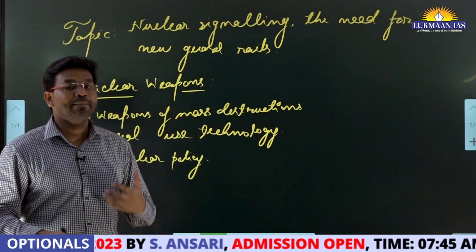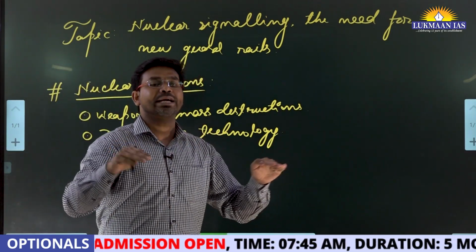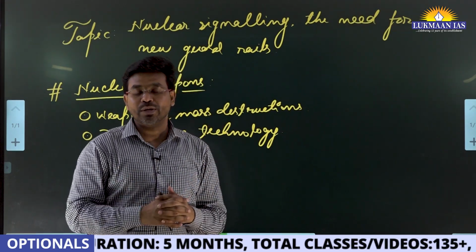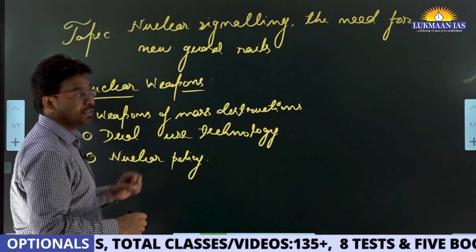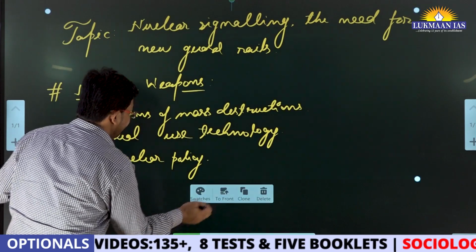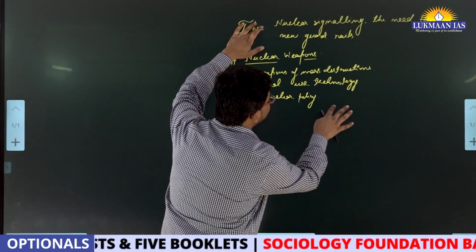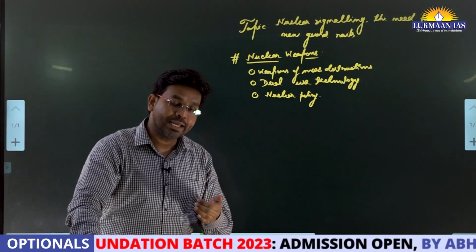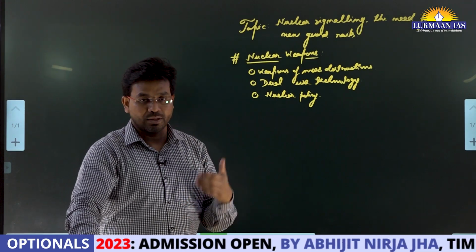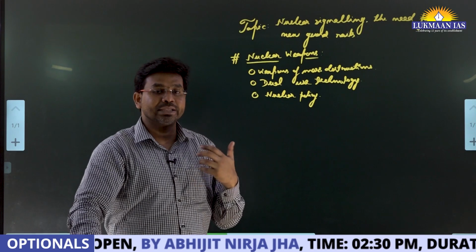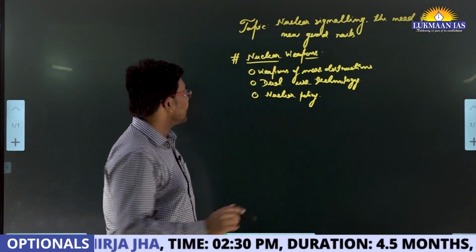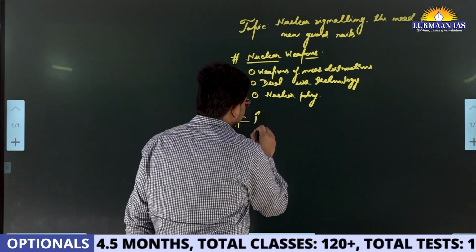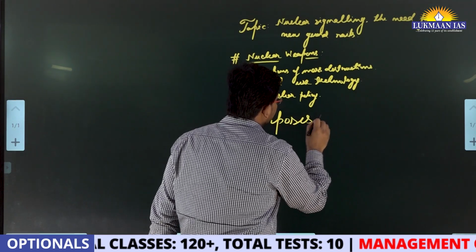Globally, there have been efforts to denuclearize the world. People are talking about how to reduce the prevalence of nuclear weapons across countries, but none of the countries want to give up their nuclear weapons. Those countries that already have nuclear weapons do not want to give them up. And many other countries are willing to acquire nuclear weapons, willing to demonstrate the use of nuclear weapons. Why? Because nuclear weapons serve two purposes. So we are going to discuss the purposes of having nuclear weapons.